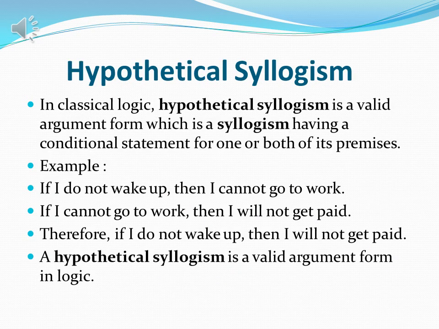The next is hypothetical syllogism. In classical logic, hypothetical syllogism is a valid argument form, which is a syllogism having a conditional statement for one or both of its premises. For example, if I do not wake up, then I cannot go to work, and if I cannot go to work, then I will not get paid. Therefore, if I do not wake up, then I will not get paid.